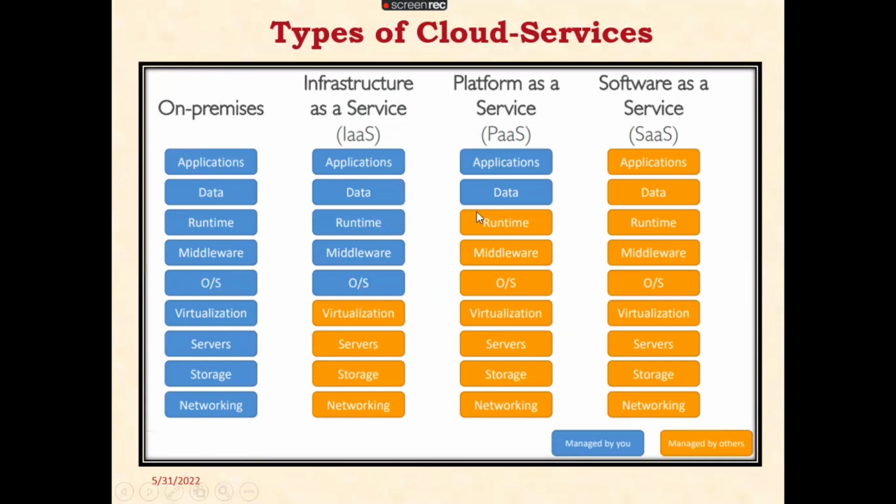In today's session, don't try to think about what is networking, storage, server, or virtualization, because in each service we are going to learn different things. Today just try to understand: in software as a service, everything is managed by the cloud. In platform as a service, these things are managed by the cloud, and application and data are from our side. In infrastructure as a service, a few things are managed by the cloud and a few by us. And in on-premises, traditional companies maintain each and everything from their own end, managed by the employees. Got it? That's why companies are moving from on-premises to the cloud. Okay.